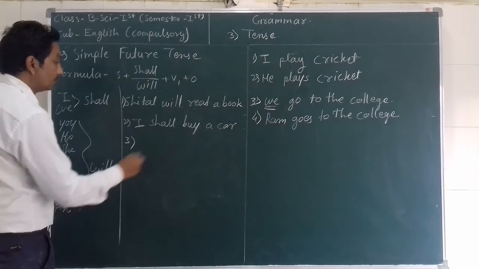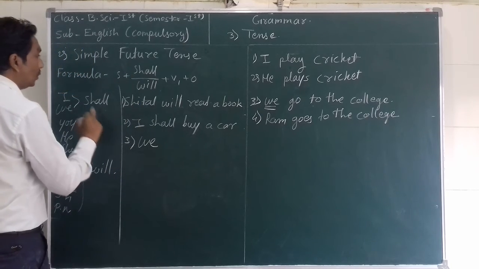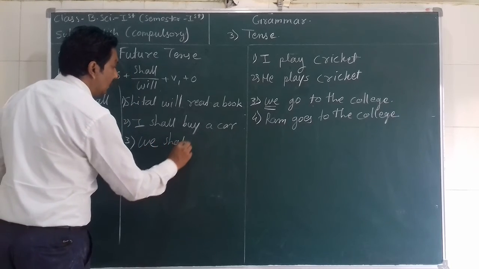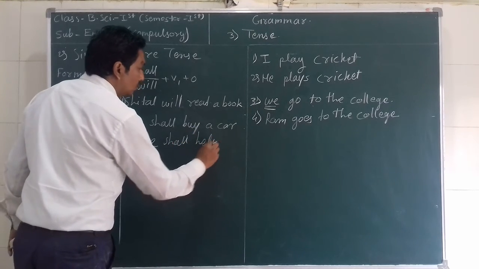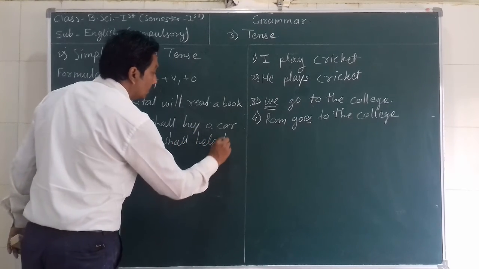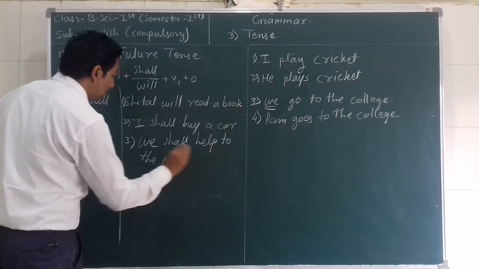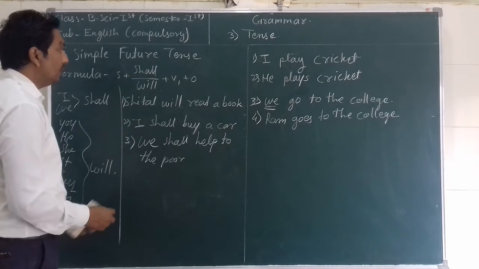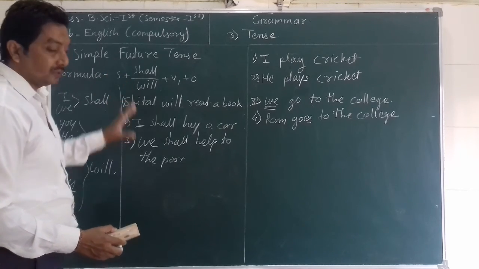Next sentence, we. After we use shall. Then V1, any V1, help. So whom are you going to help? To the poor. To the poor, this is the object. So this kind of way we can write any sentence in simple future tense.